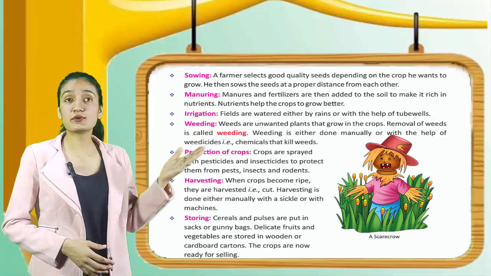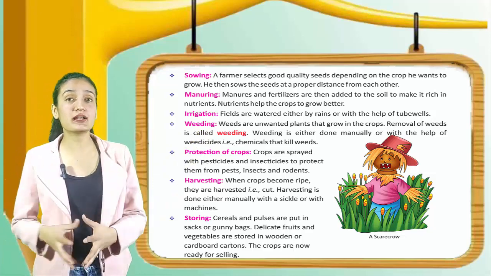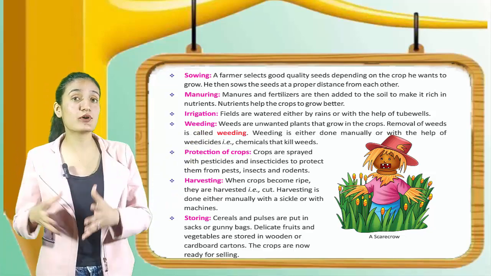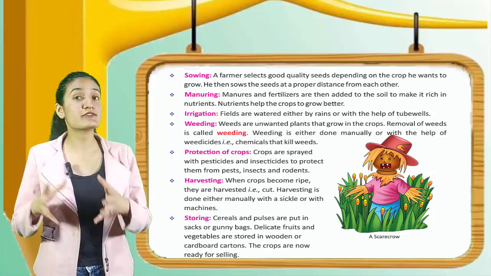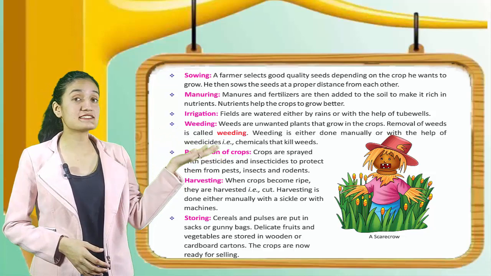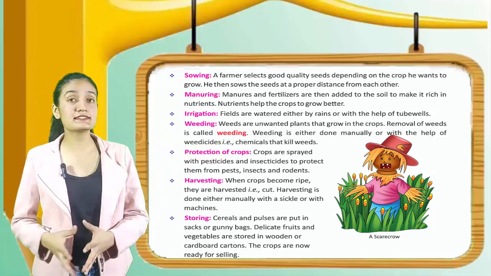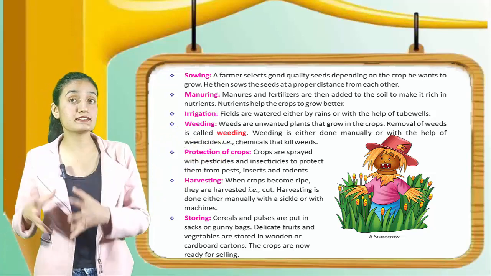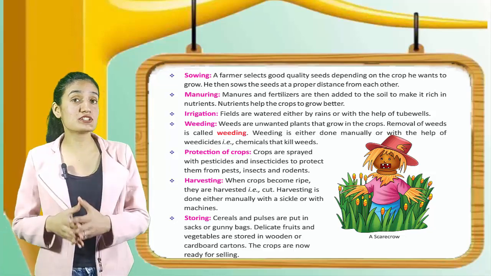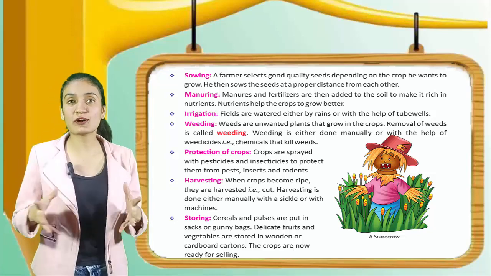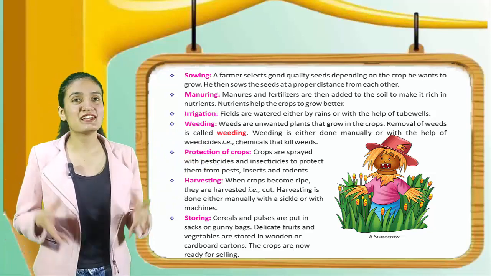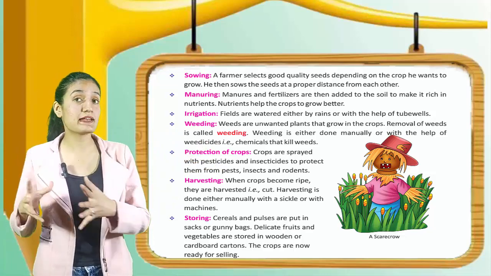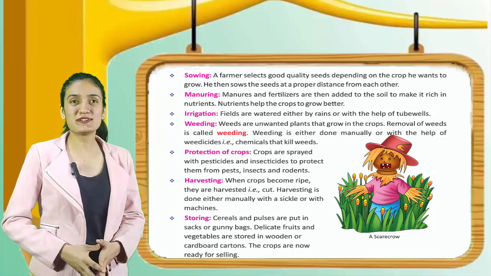Next step is sowing. A farmer selects good quality seeds depending on the crop he wants to grow. He then sows the seeds at a proper distance from each other. Next is manuring. Manures and fertilizers are then added to the soil to make it rich in nutrients. Nutrients help the crop to grow better. Next step is irrigation. Fields are watered either by rains or with the help of tube wells.